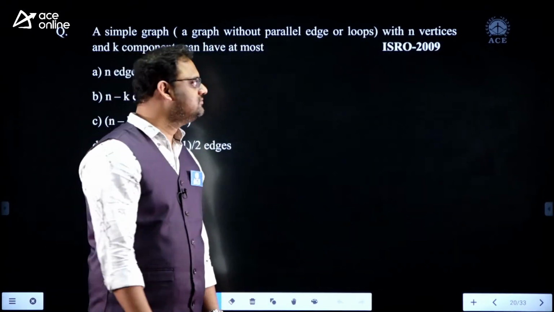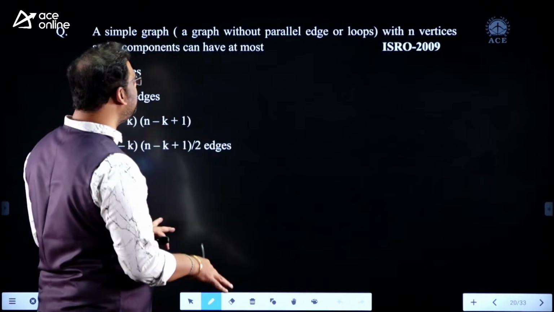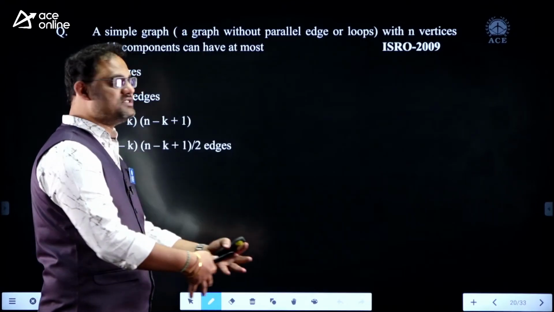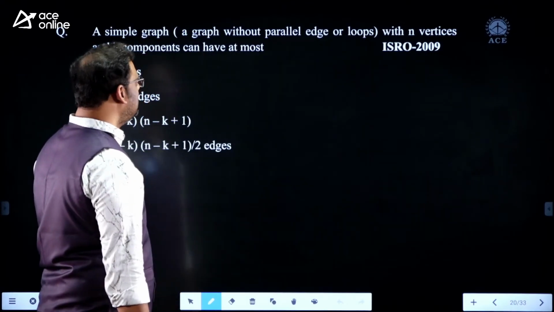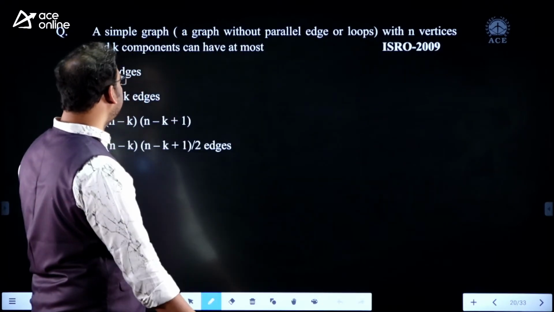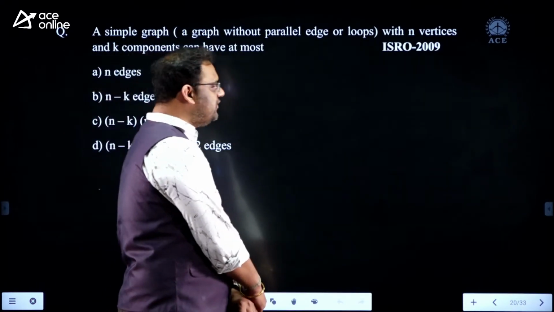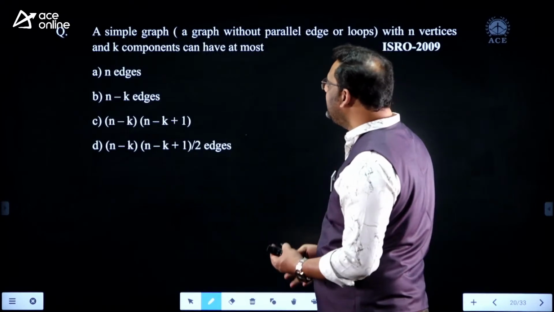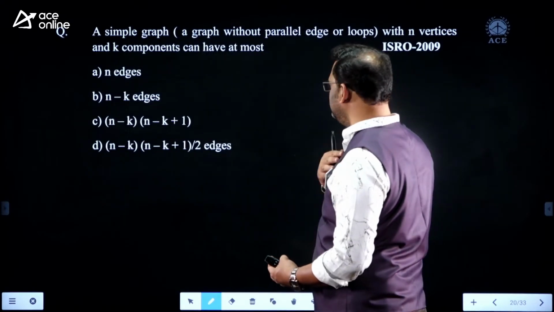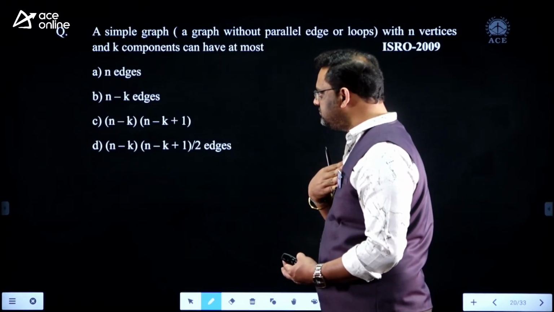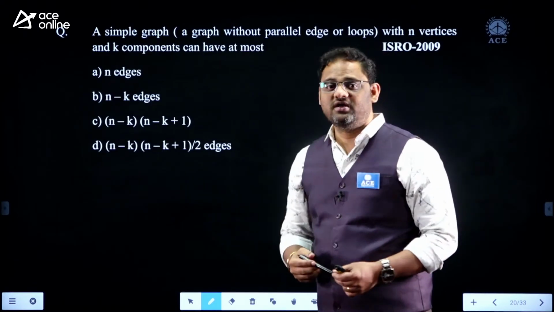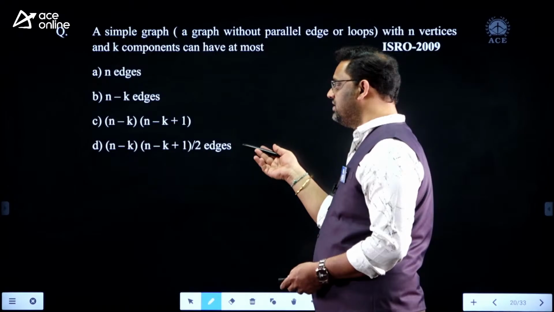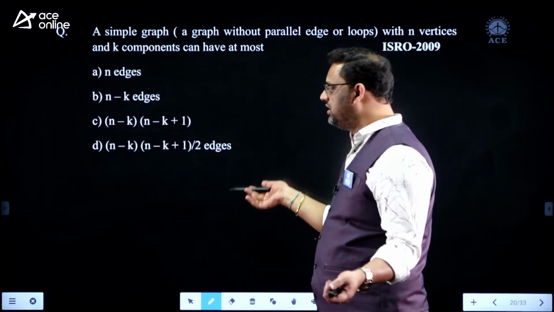Now see one more thing. Here we have a simple graph. A simple graph means without parallel edges or self-loops; parallel edges means multiple edges present between the same pair of vertices, right? So no parallel edges, no self-loops. In such a case, there are n vertices and k components. What do we require? At most how many edges? Are n edges available, or n minus k edges, or n minus k into n minus k plus 1 edges available? That is the question, my dear.